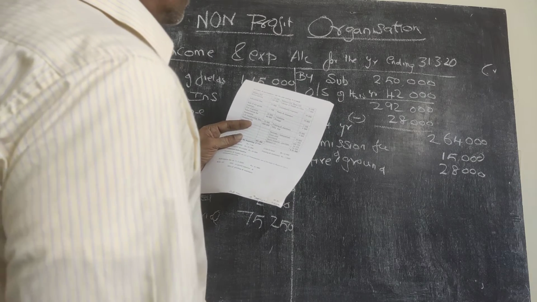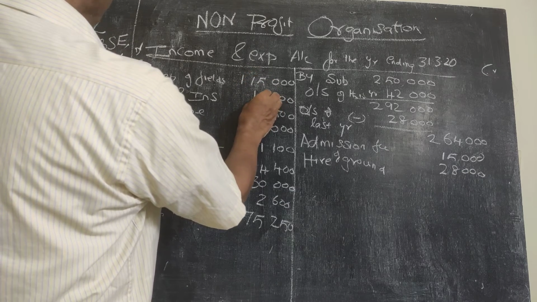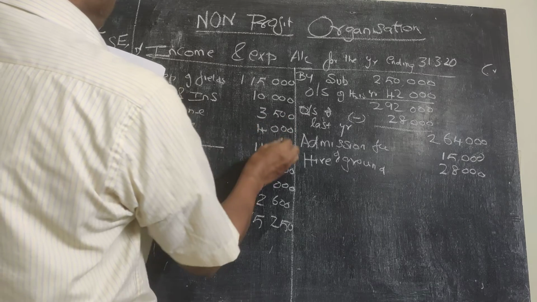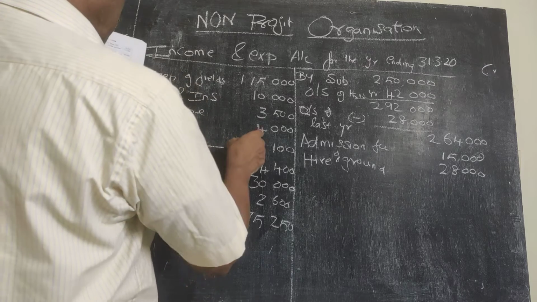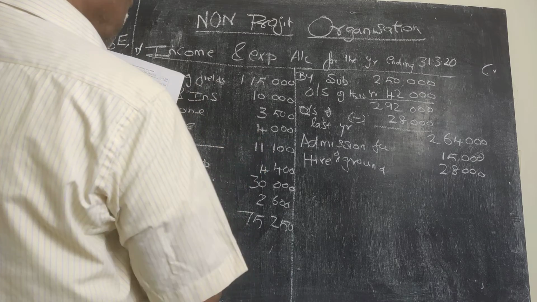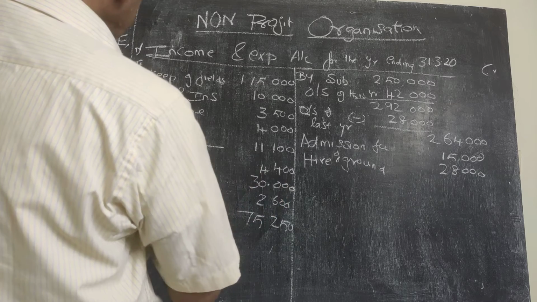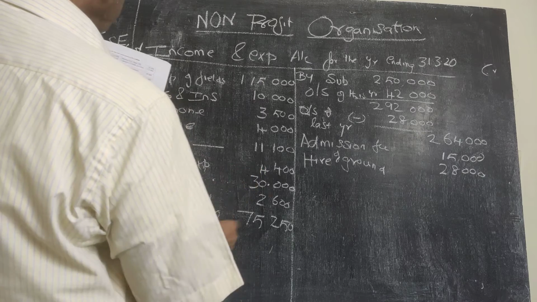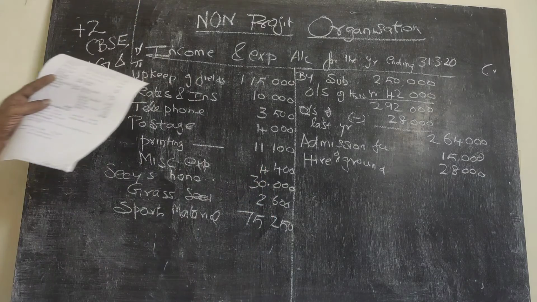Now on the payment side, upkeep of fields. I had shown, tournament expense will not be coming. Rates and insurance, telephone 3,500, postage 4,000, and printing and stationery. I have to work out that. So the 30% only is written off. This is the 30% figure. Miscellaneous expenses, printing and stationery again, that has been shown. Miscellaneous expenses 4,400. Secretary's honorarium, grass seed 2,600.